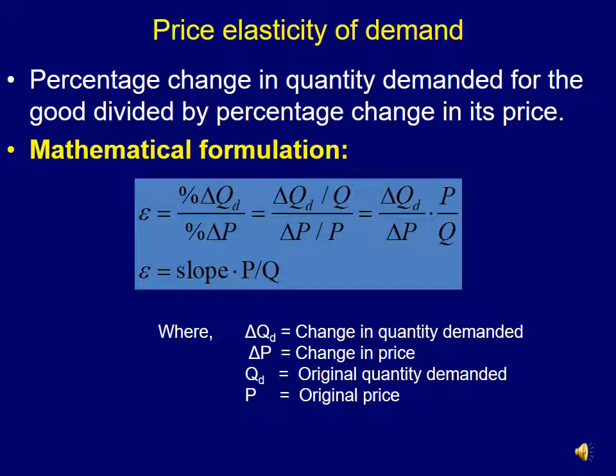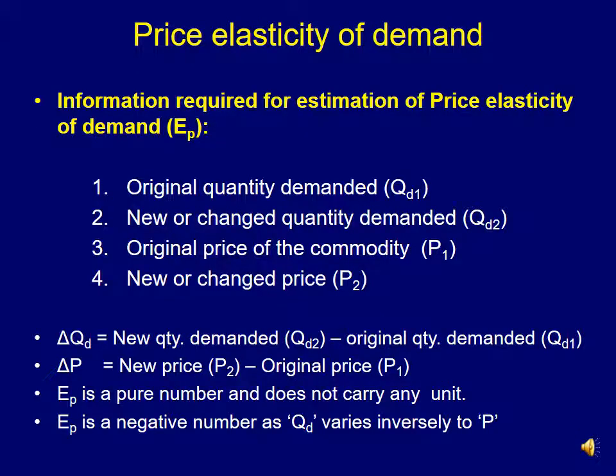So in the next slide we will go through all the information we require in order to calculate the price elasticity of demand. The information required for estimation of price elasticity of demand, or EP, where EP is price elasticity of demand: original quantity demanded QD1, that means the quantity demanded prior to one month.